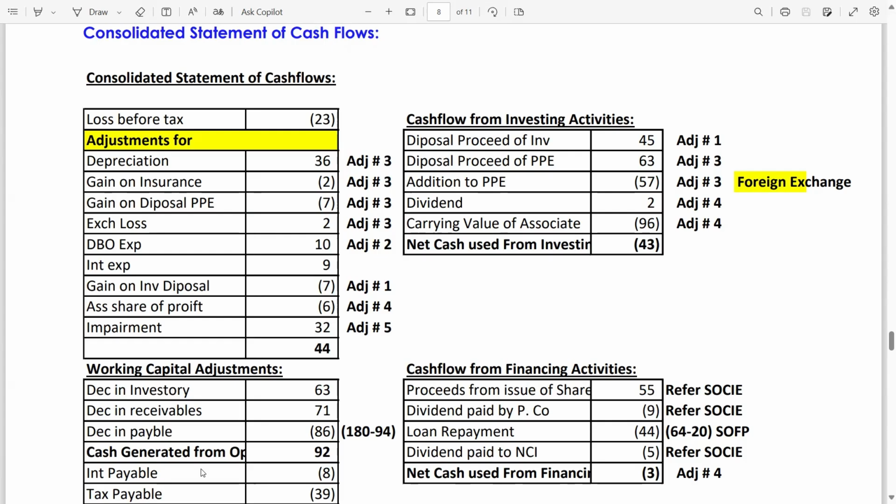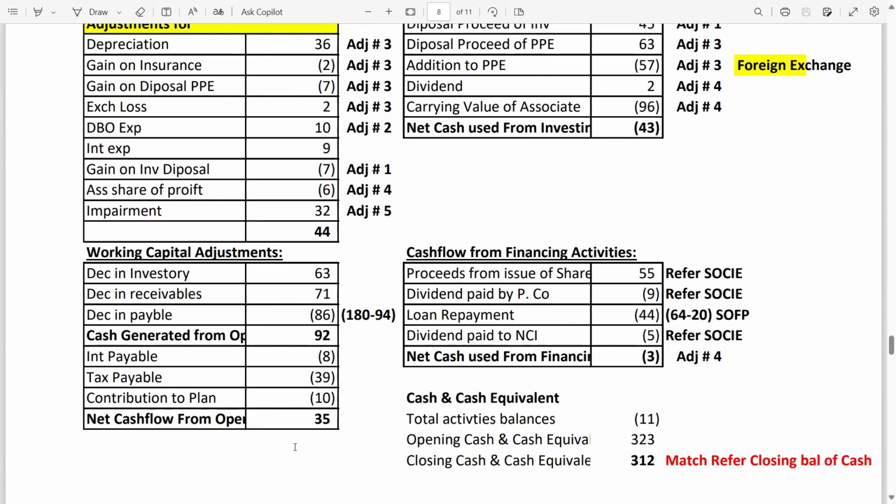Now, cash generated from operations is 92. How 92? 44 plus 63 plus 71 minus 86 is the cash generated from operating activities, 92. Now, interest payable we have calculated in the last working of interest and tax payable. 8 is the interest paid. Tax payable is 39, meaning tax paid by Warburg. Contribution to plan, remember adjustment number 2. So in the end, there is a net cash flow from operating activities.